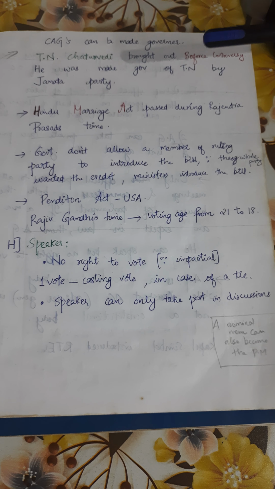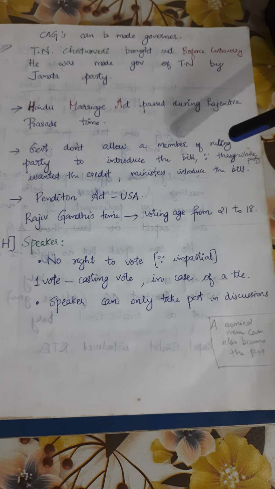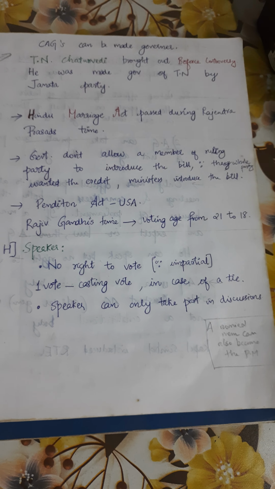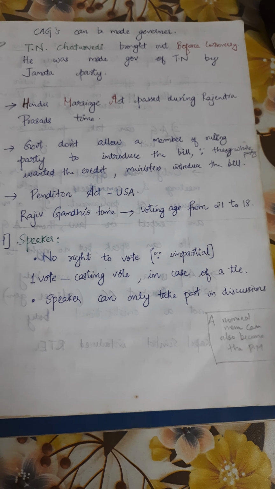The Speaker has no right to vote since he should be an impartial person. So he has only one vote, that is called a casting vote in case of a tie. The Speaker can only take part in discussions. A nominated member can also become the Prime Minister.